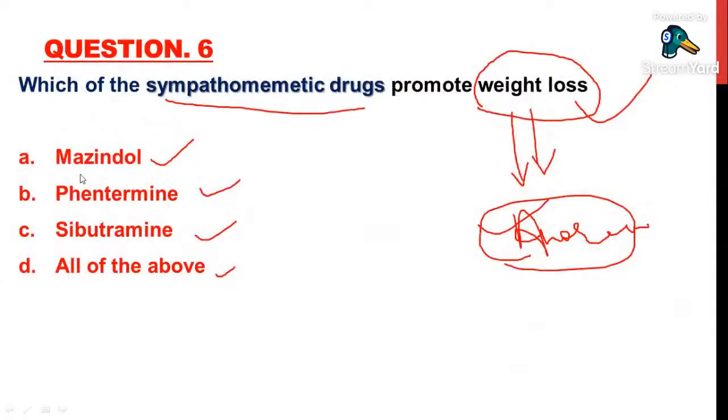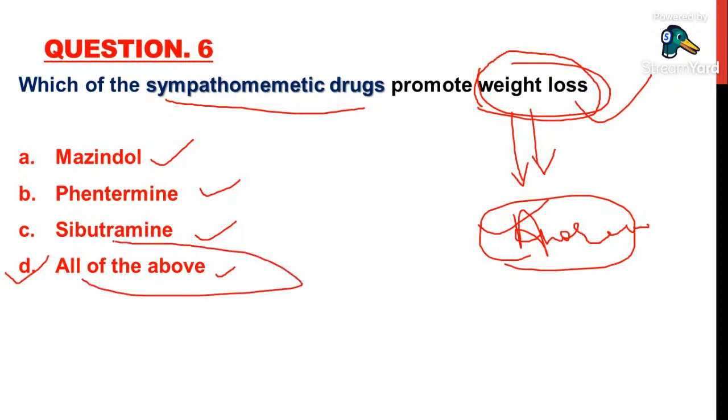So here, mazindol, phentermine, and sibutramine. These three are common drugs which are used as anorexiants which will promote weight loss. So here, all the above is the answer.